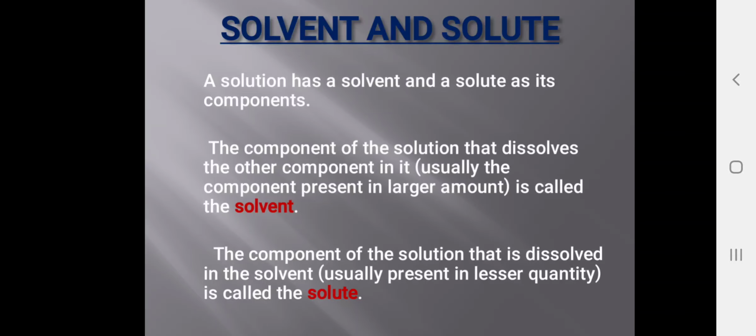So that's why water becomes the solvent, and water is also known as the universal solvent. Next one is solute, the component of the solution that dissolves in the solvent. The component which dissolves in the solvent, like sugar dissolving in water, that sugar is known as solute. It is usually present in lesser quantity.